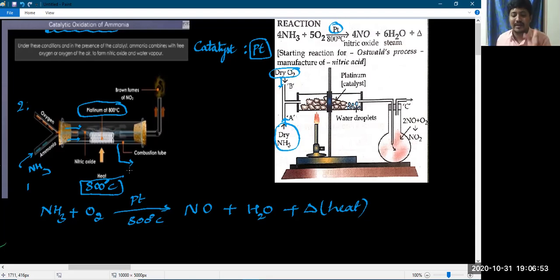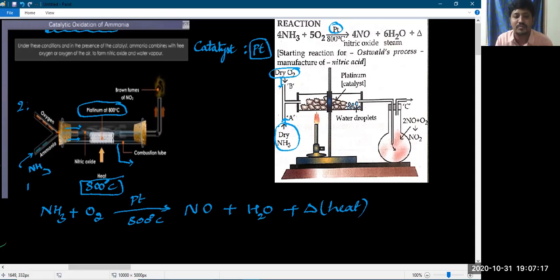An oxygen and ammonia mixture is passed over heated platinum in the combustion tube, which is in a very hot state. Does it emit reddish brown fumes? No, it emits a reddish brown glow, not fumes.